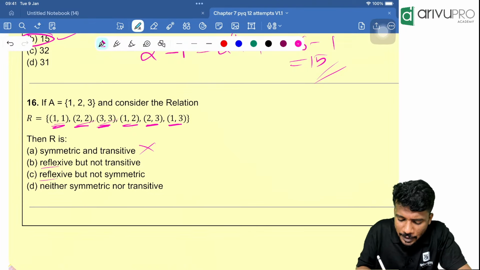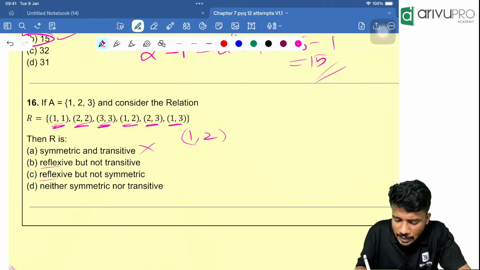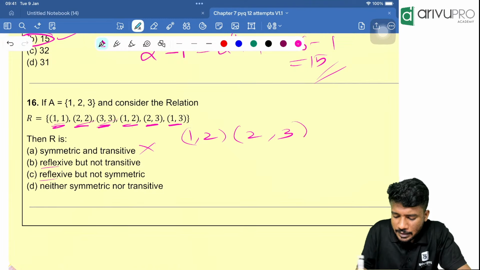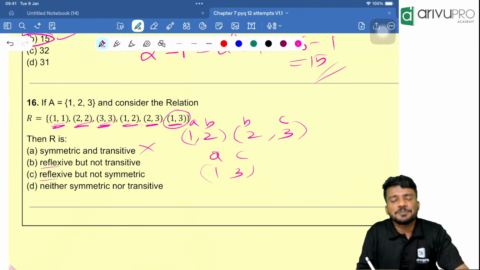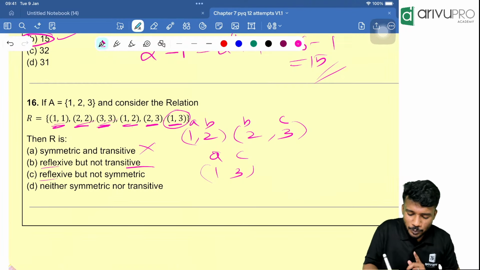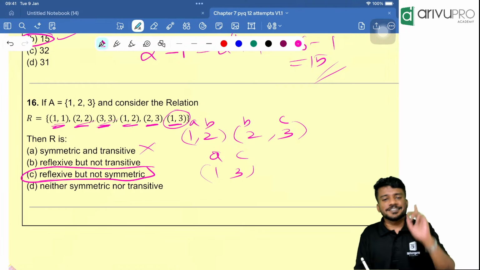Now, transitive part. People, 1, 2 is there. Then, 2, 3 is there. Now, people, A, B, B, C. From this AC is there, AC is what? 1, 3, 1, 3 is there. That means it is transitive. So answer is what? Reflexive but not symmetric.